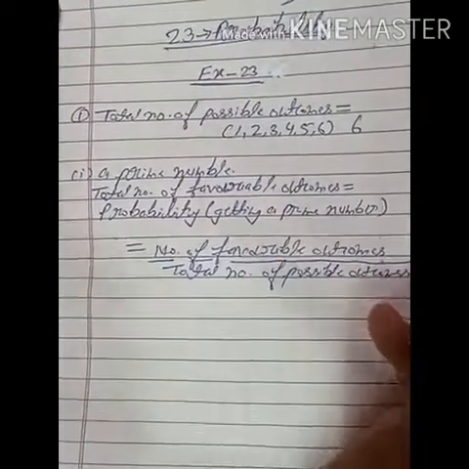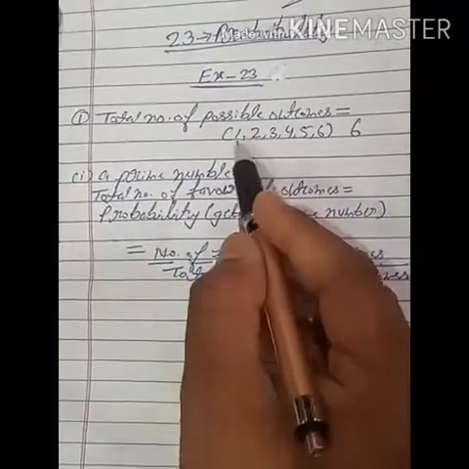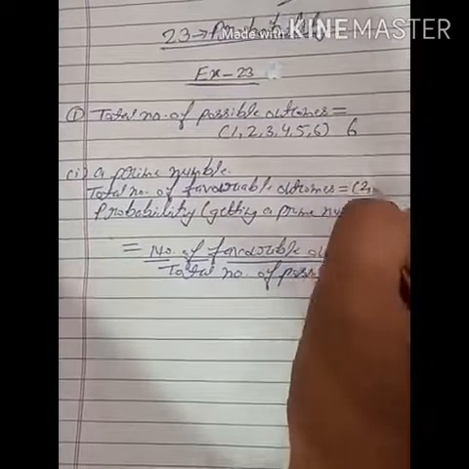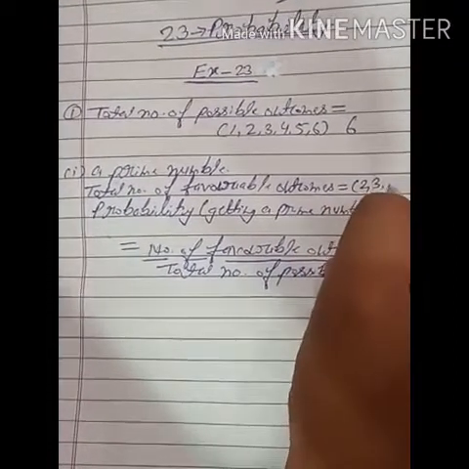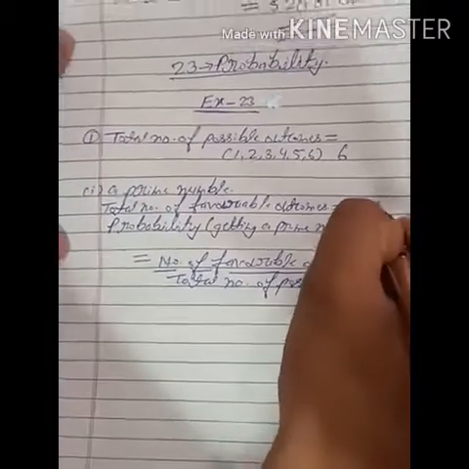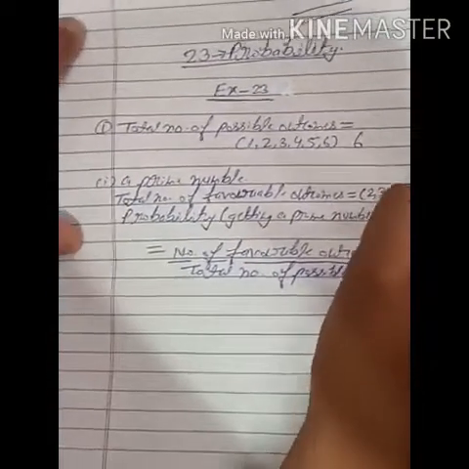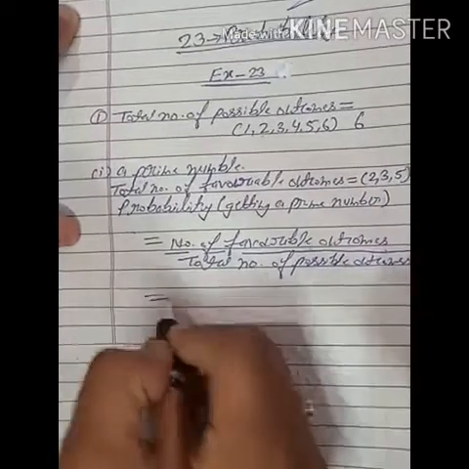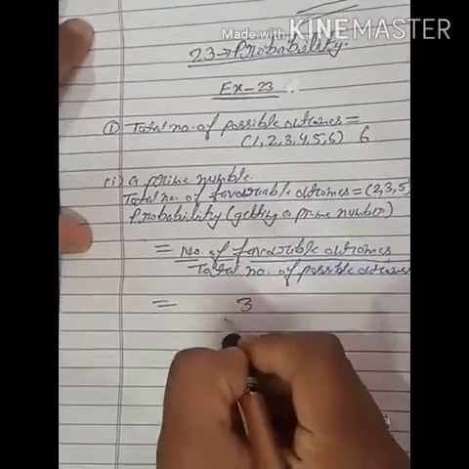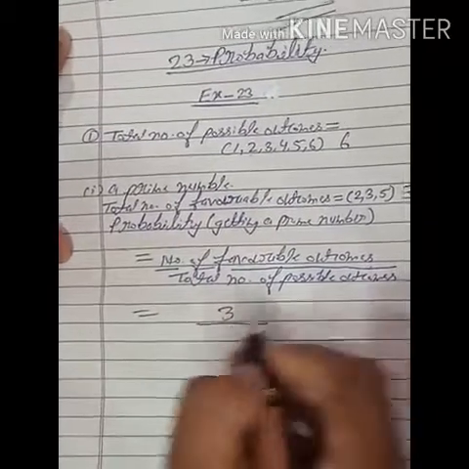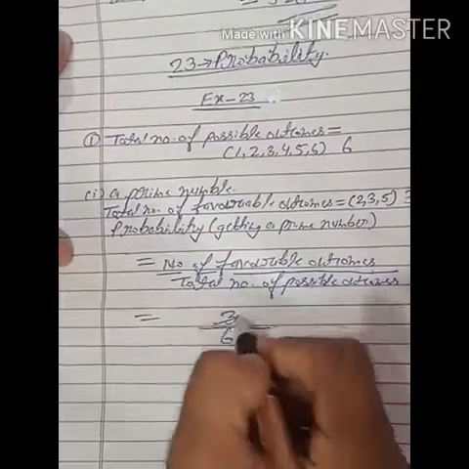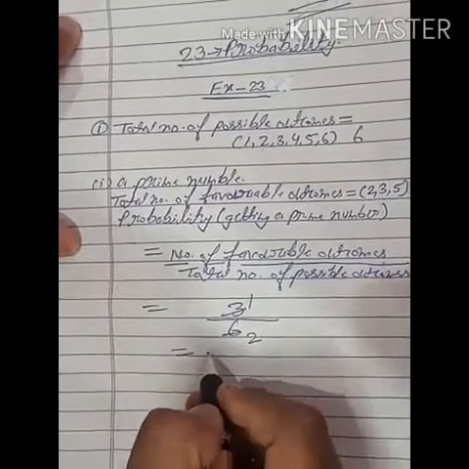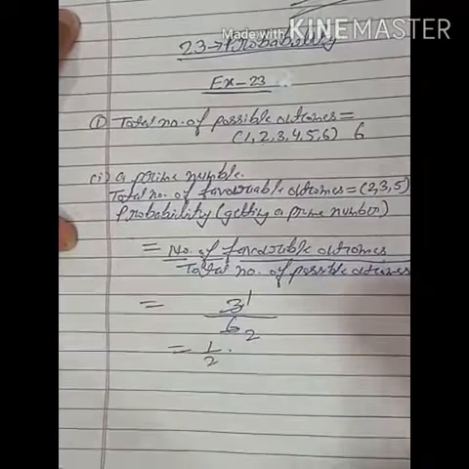The prime numbers are 2, 3 and 5. So how many? 3. The total number of favorable outcomes is 3, upon total number of possible outcomes 6. 3 1 the 3, 3 2 the 6. So the probability of getting a prime number is 1 upon 2.